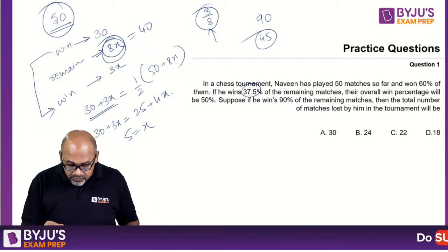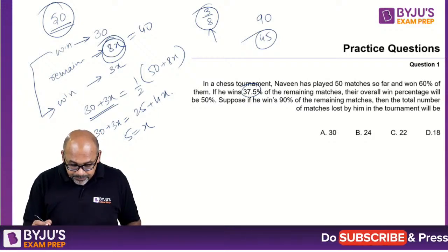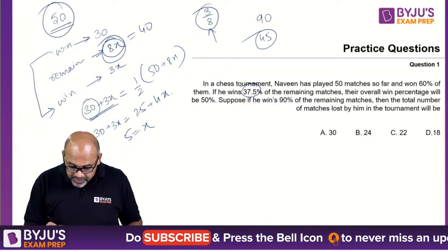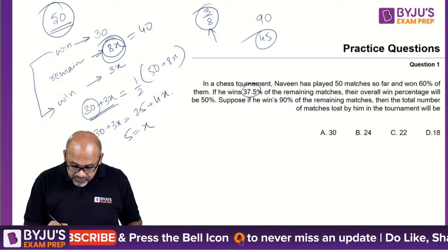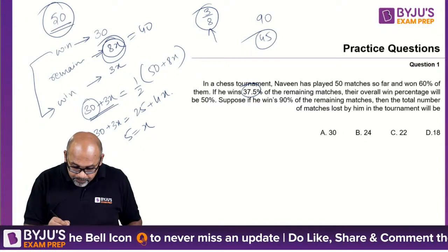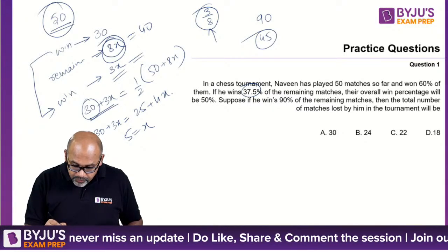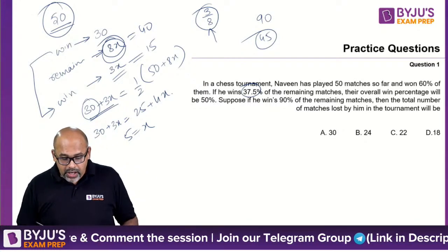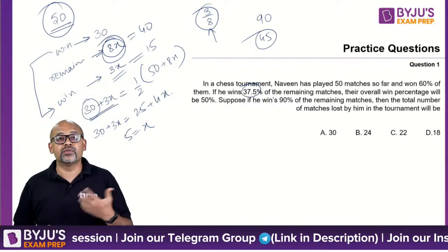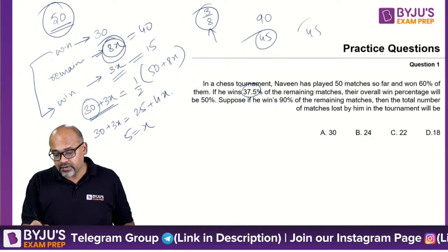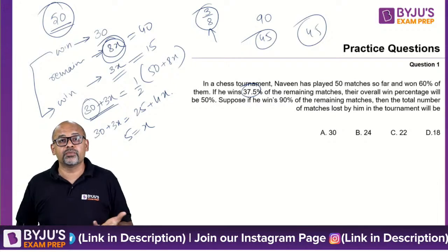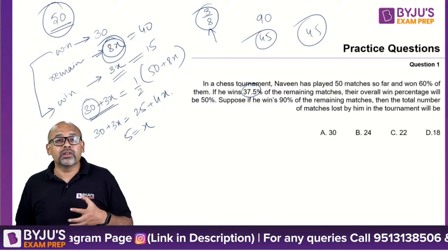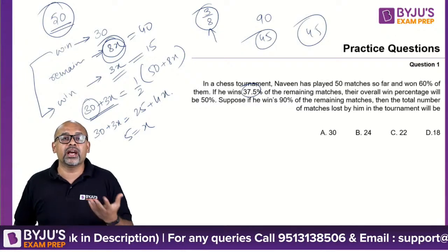The remaining matches are 40, so 50 plus 40 is 90, and x is 5, so 5 3s are 15. So we have 45 matches that he has won, and the remaining 45 we are assuming that he has lost, because typically win, lose and tie. This is a possibility. Now they are not talking about ties, which means they are looking at winning and losing only.